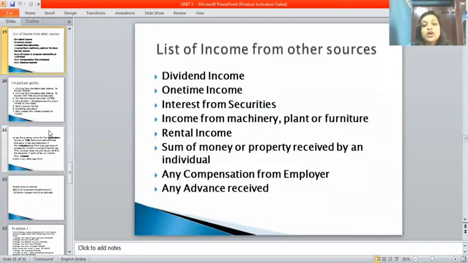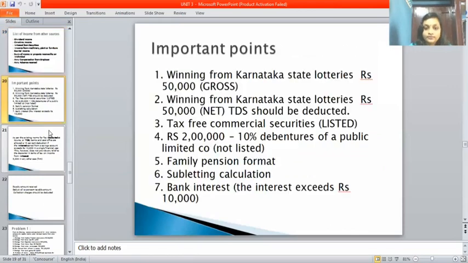Next one is the list of income from other sources. Which are the list? Let's go through it. One is dividend income, one-time income, interest from securities, income from machinery, plant or furniture, rental income, sum of money or property received by an individual, any compensation from employer, any advance received. So these are the income from other sources. Next are very, very important points that we should note.